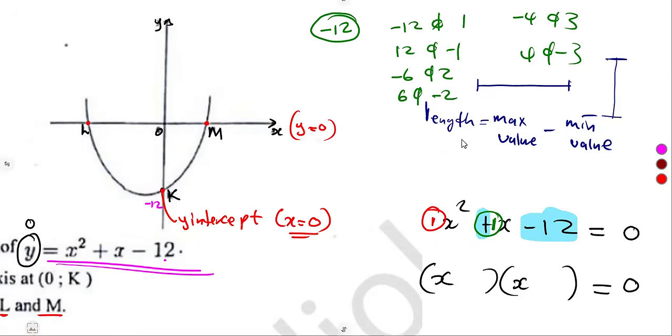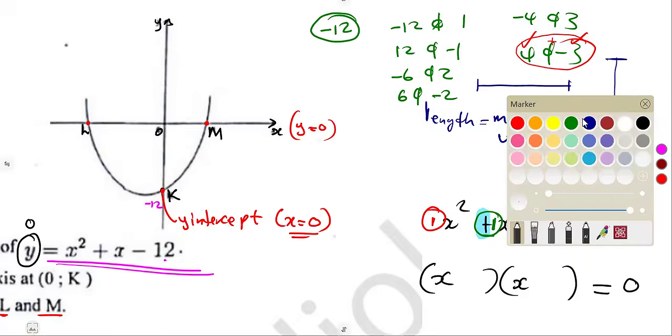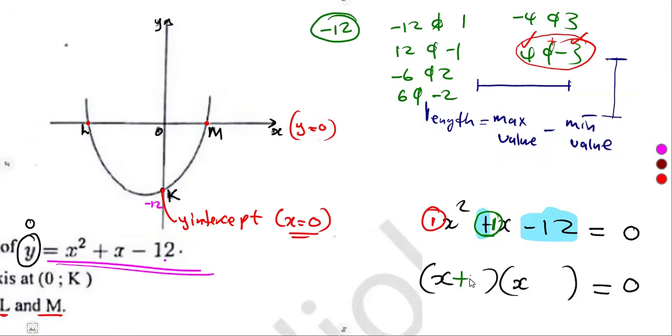Try, then add, until you see which one gives you 1. You're going to see that the 1 was going to be here: 4 and minus 3. So if we add here 4 plus minus 3, that's a positive 1. So you're going to take the 4 and the minus 3. These are the numbers that we want. So we have plus 4 and minus 3.